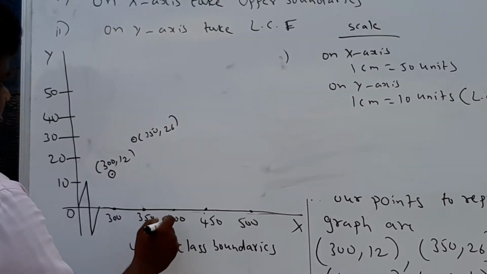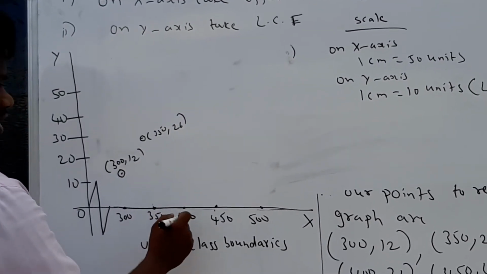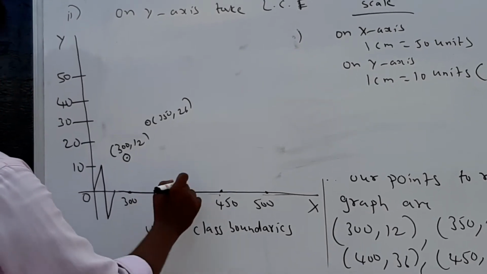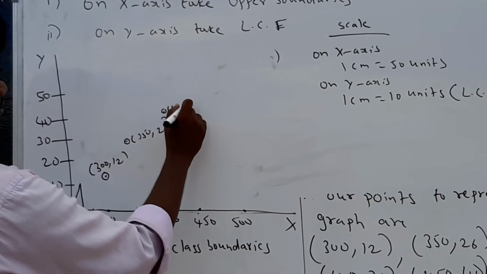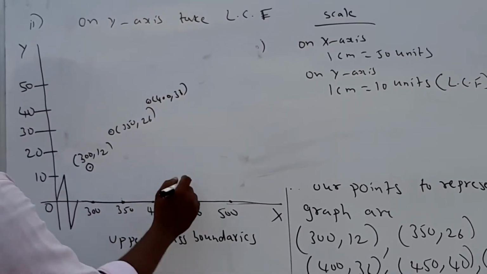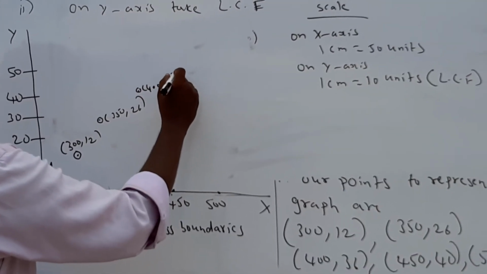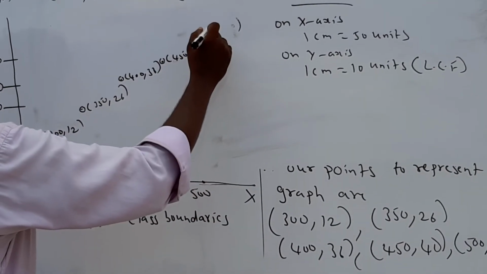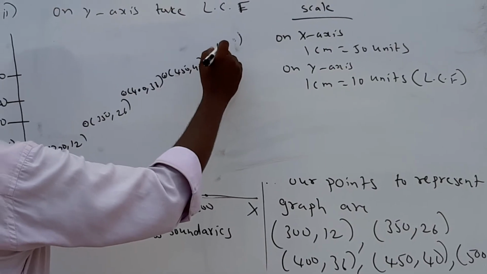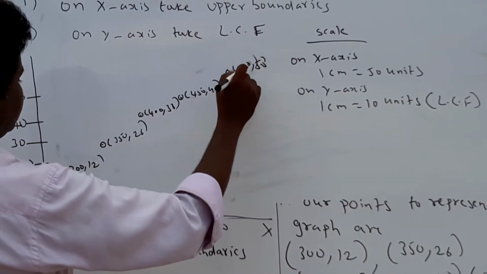Next 400, 36. So 400, 36. Next 450, 40. So that is 450, 40. Last 500, 50. That is 500, 50 you will get.